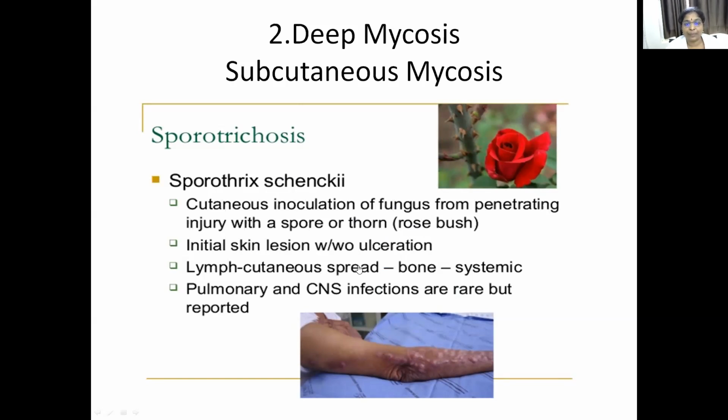Sometimes lymphocutaneous spread may also happen, and it can lead to damage to bone, and sometimes systemic manifestations can happen. It can even affect the lung and central nervous system. Sometimes it goes deep even to the bone, and it may affect some internal organs also.